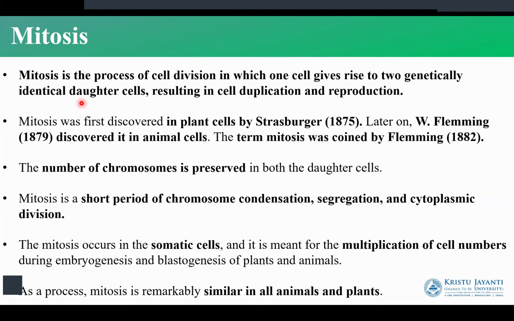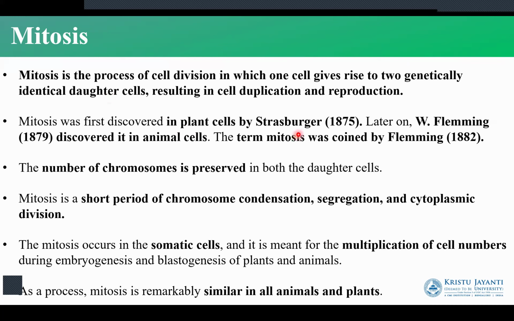So here we'll start with the definition of mitosis. Mitosis is the process of cell division in which one cell gives rise to two genetically identical daughter cells. So the most important point here is two genetically identical daughter cells, whereas in the other type of division, which is meiosis, we have genetically non-identical daughter cells. The number of chromosomes will become half.